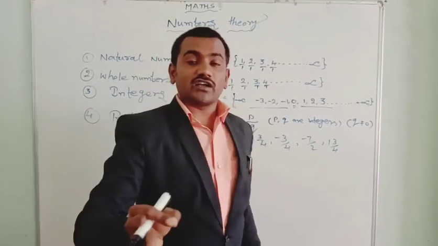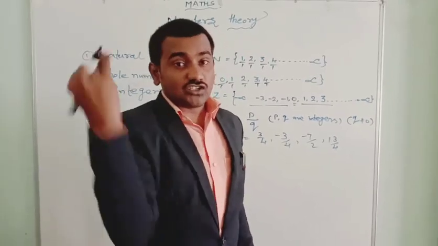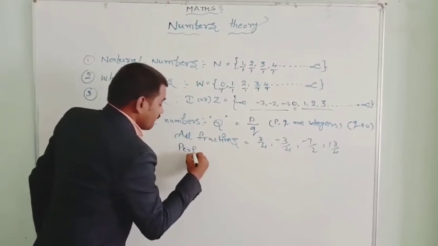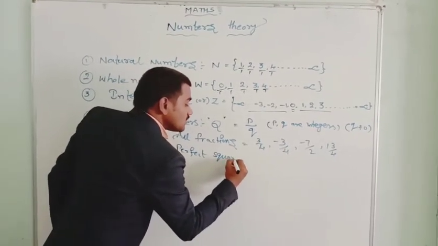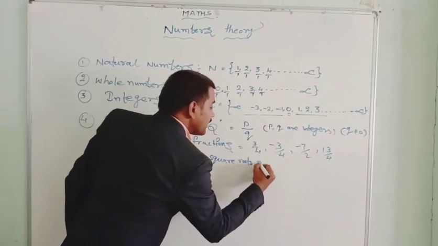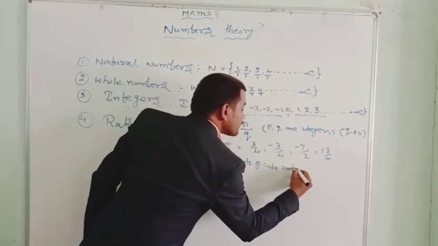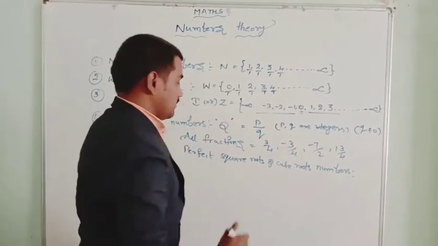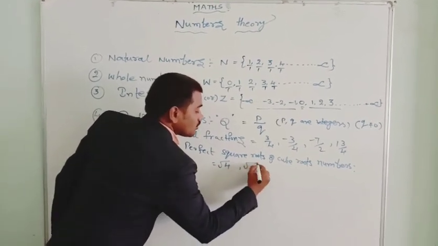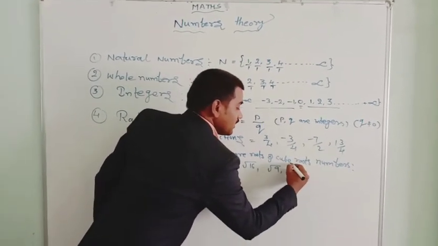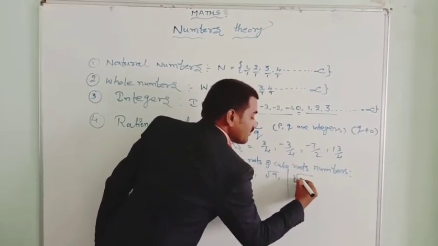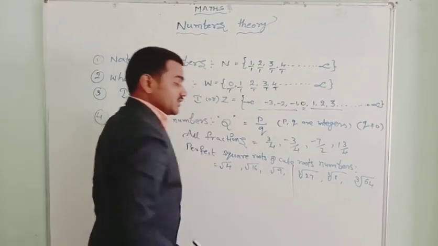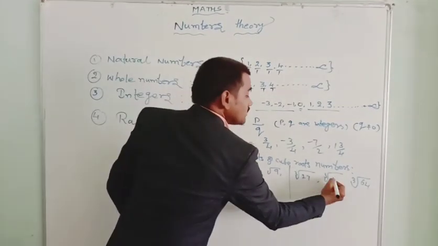Perfect squares and perfect cubes. That means perfect square root numbers and perfect cube root numbers are rational numbers. Remember, perfect square roots and cube roots. Like here, root 4, root 16, root 9. Then for perfect cubes: cube root of 27, cube root of 8, cube root of 64. Whatever, all these numbers are rational numbers.